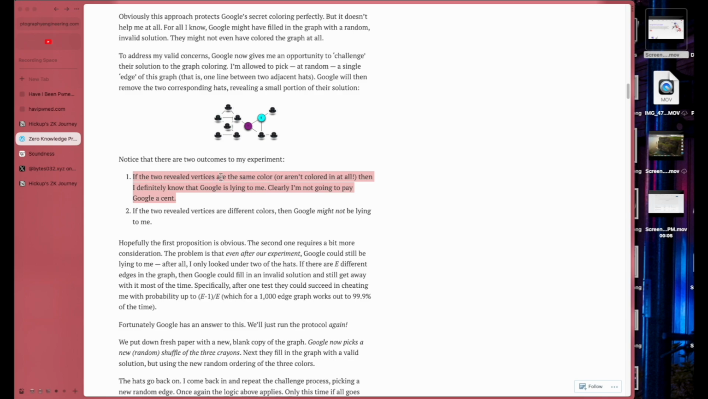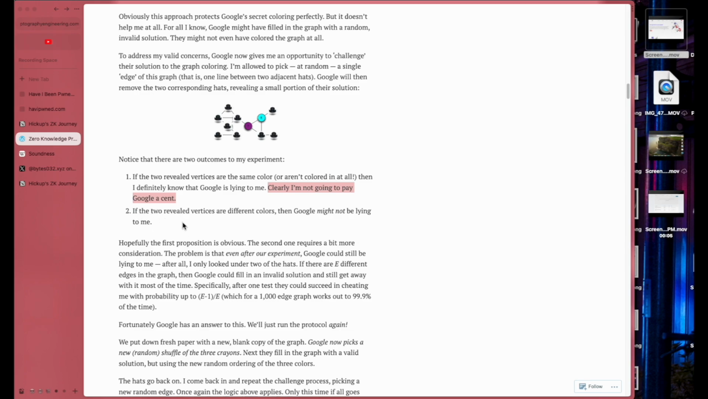If the two revealed vertices are of the same color or aren't colored in at all, then I definitely know that Google is lying to me. Clearly, I'm not going to pay Google a cent. Of course, dude. Google, dude.